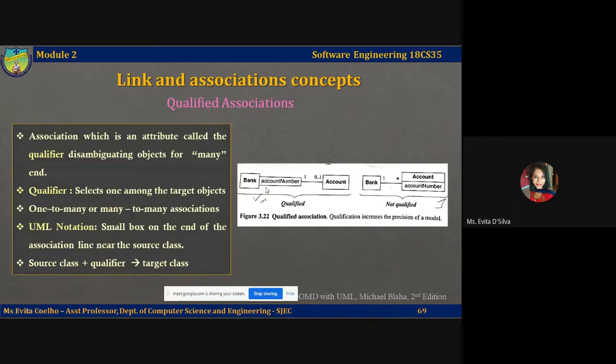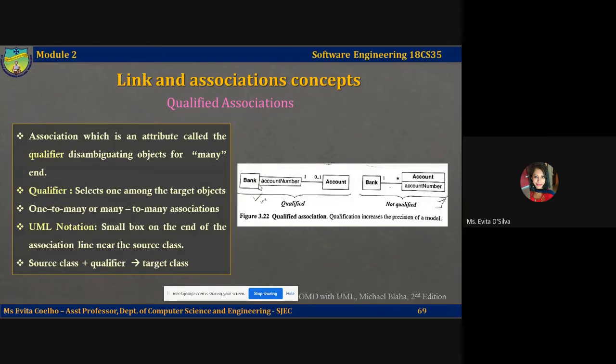So what is the UML notation for a qualifier? Wherever there is a one-to-many association, find out the attribute that uniquely identifies the many side. In this case, account number uniquely identifies an account. In that case, what you have to do is write the qualifier on the one side of the association, or on the side opposite to the many which you want to qualify. So I want to uniquely identify one account number. That is why I'm putting the qualifier at the other end of the association.